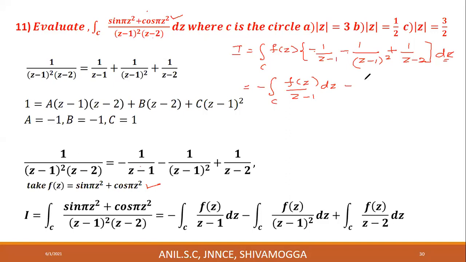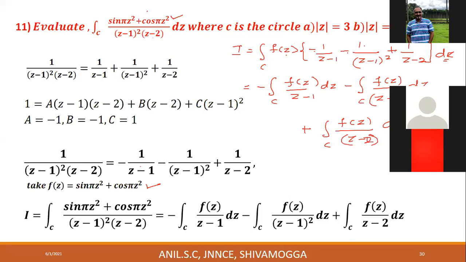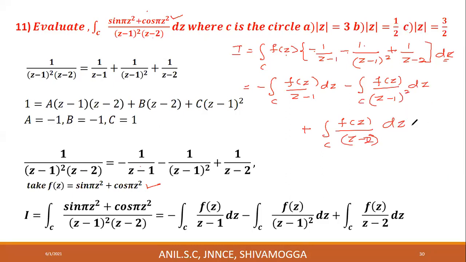Again minus integral over C of f of z divided by (z minus 1) whole square into dz, plus integral over C of f of z divided by z minus 2 into dz. This is I. Let this be equation number 1. We declare this equation number 1.